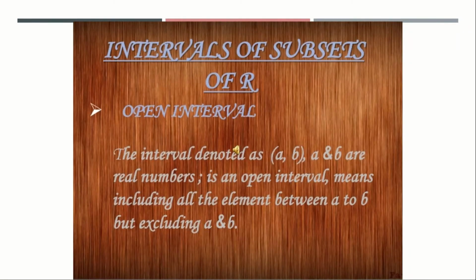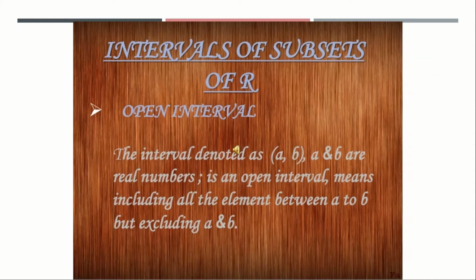Intervals of subsets of R. There are two types of intervals. One is the open interval and the other is the closed interval. So come, let us know what an open interval is. The interval denoted as (a, b), where a and b are real numbers, in an open interval means including all elements between a and b but excluding a and b.